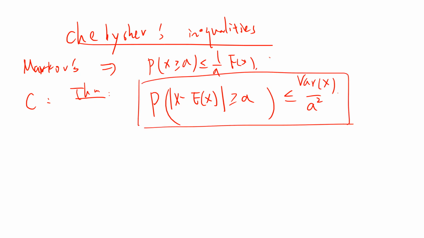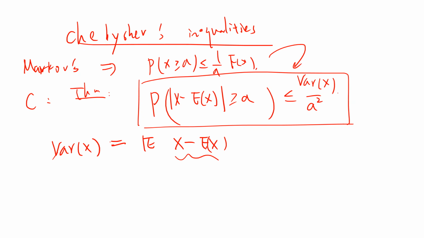So the goal is that we want to prove Chebyshev's inequality from Markov's inequality, inequality to inequality. We know the variance of X is defined to be the expectation of X minus the expectation of X, squared. So X minus E of X is also a random variable, and then you take the square and then take the expectation.